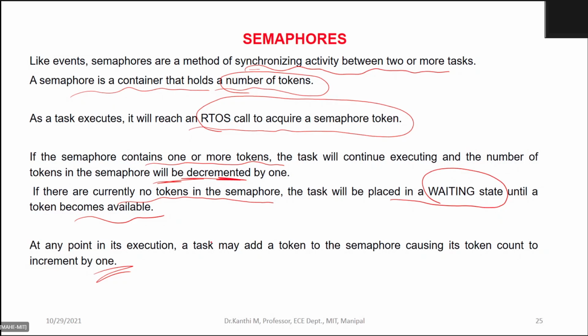I am stressing this because the other kernel object, which is the mutex, which you are going to see later, is a sort of semaphore, but where if a key is with you, I am the owner of that resource till I release, and the other person cannot.